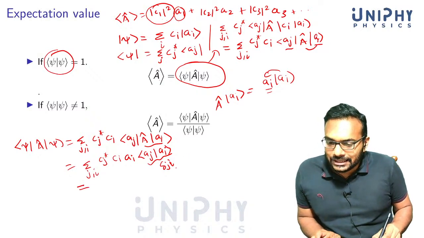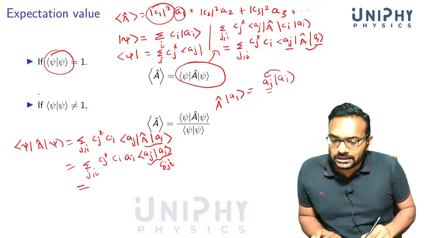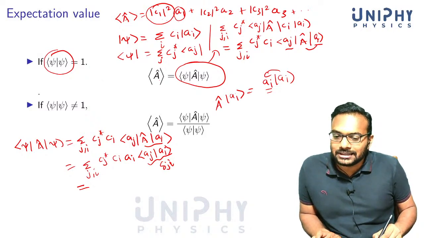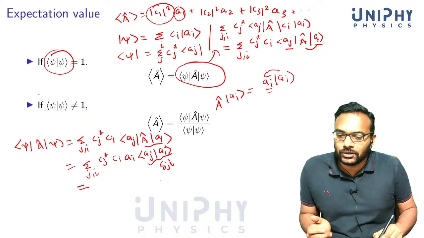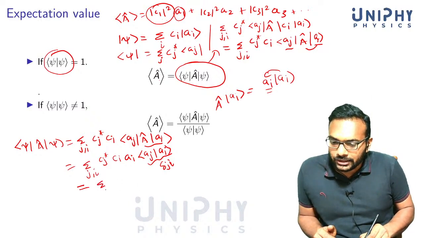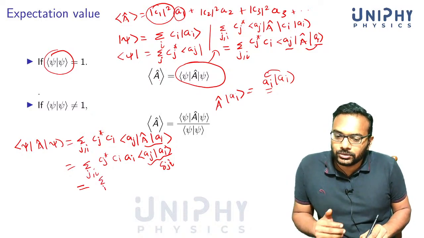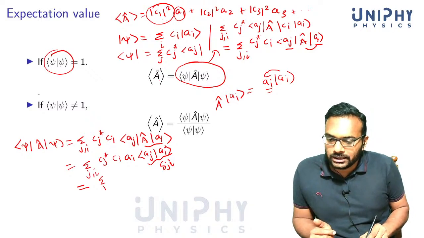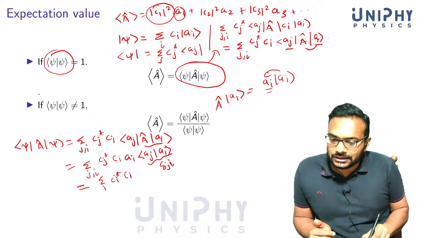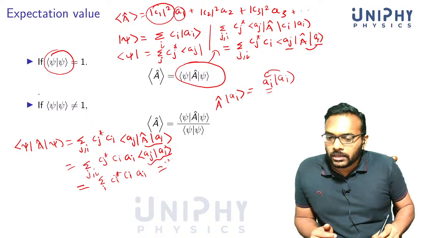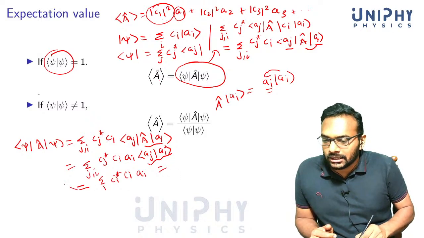So if this is delta ji, you just carry out the summation over j or i. One of the summations is gone, and the only term that survives is j equal to i. So you lose one summation and you put j equal to i. This is Ci star Ci, and what you have is Ai, and finally I will write it here.